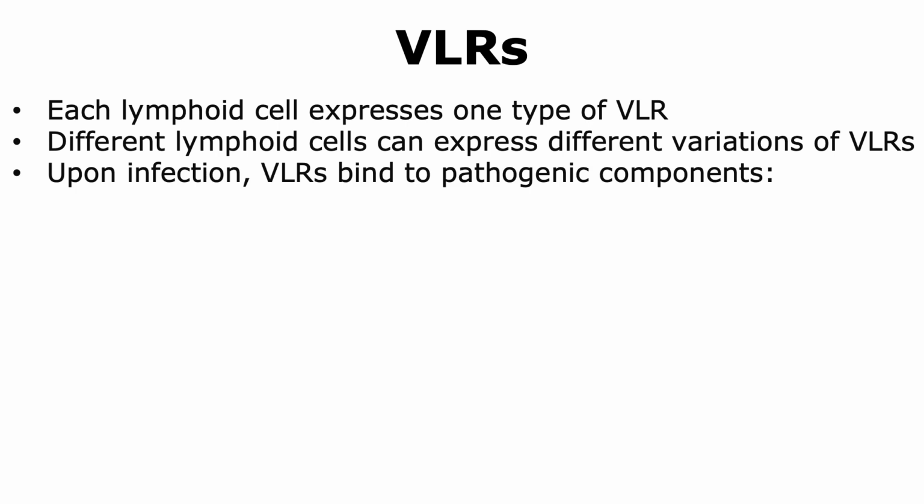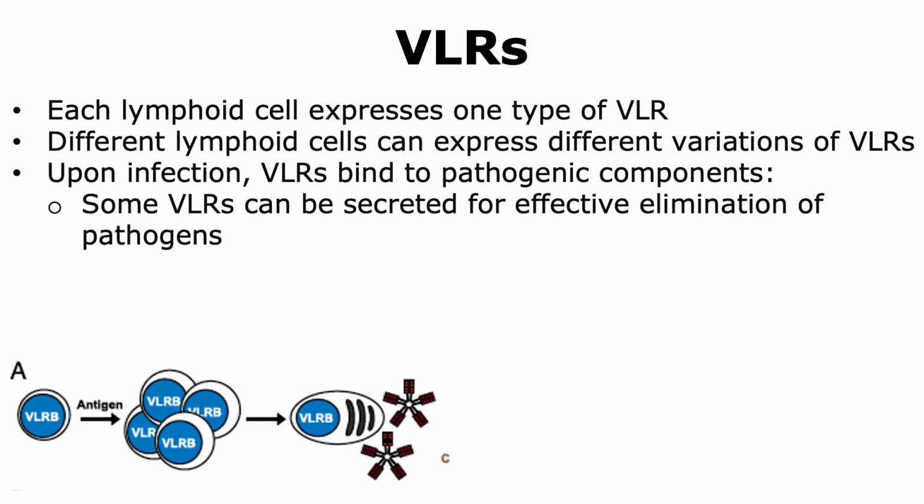Now, upon infection, the VLRs are shown to bind to pathogenic components. And when this occurs, the outcome can be in the form of secretion of some types of VLRs, which results in the effective elimination of pathogens. So as we can see in the figure, lymphoid cells that express the VLRB gene are able to make VLRs that can be secreted when a pathogen or an antigen is present in the environment.